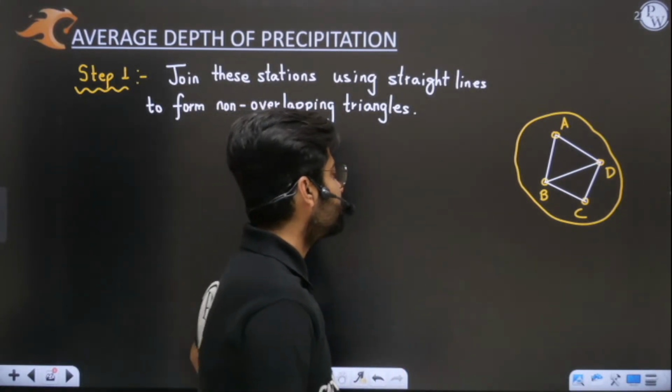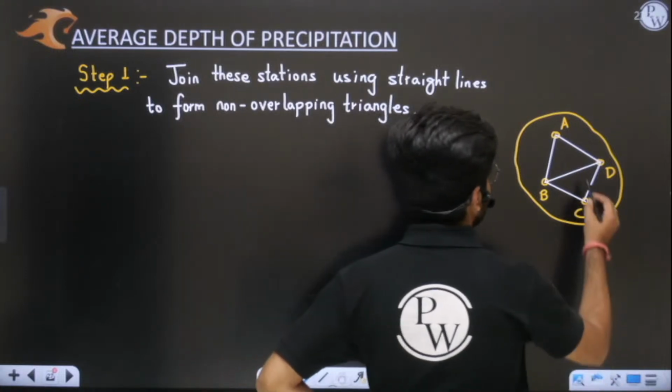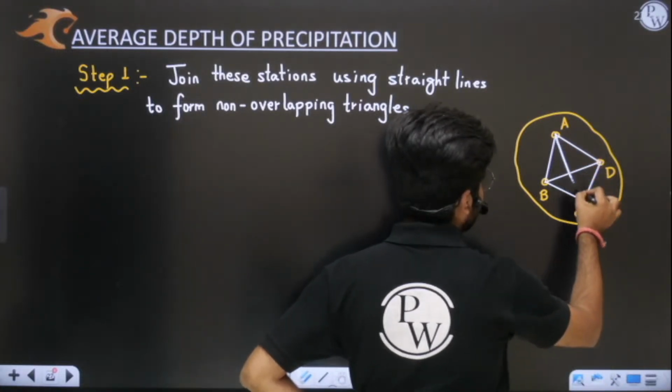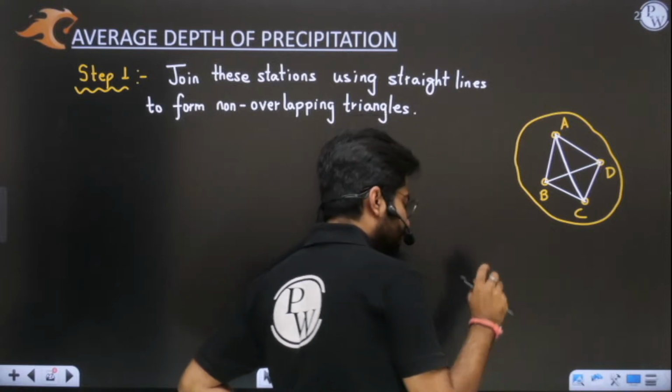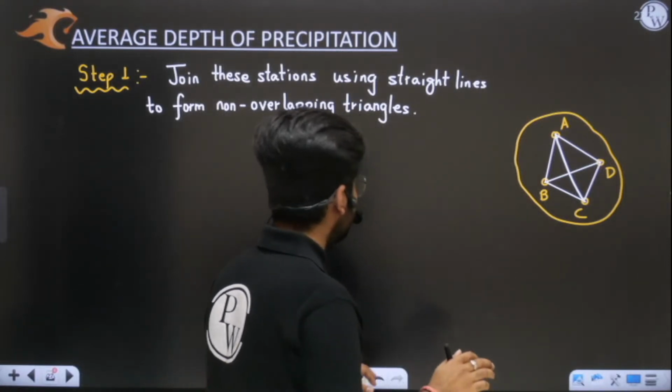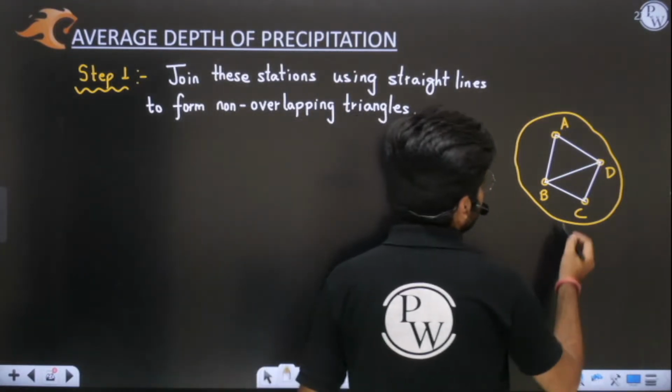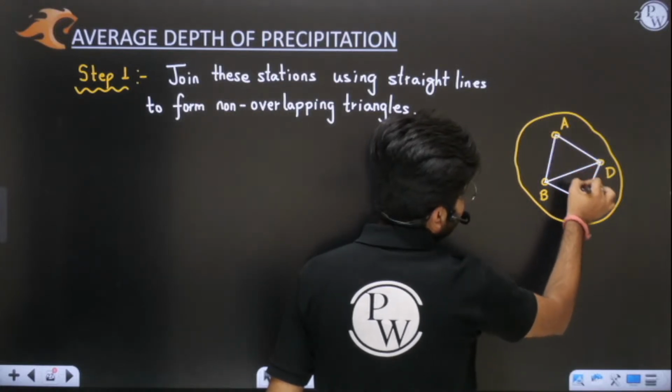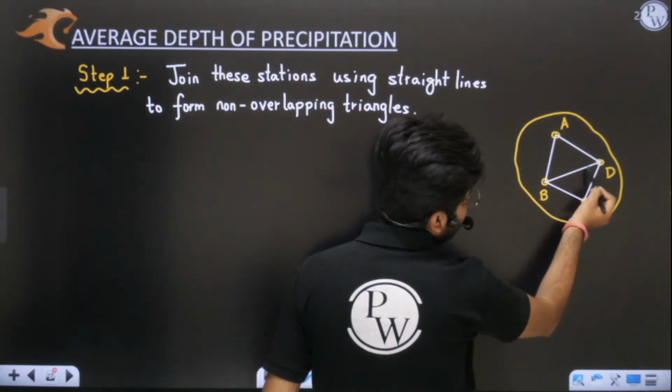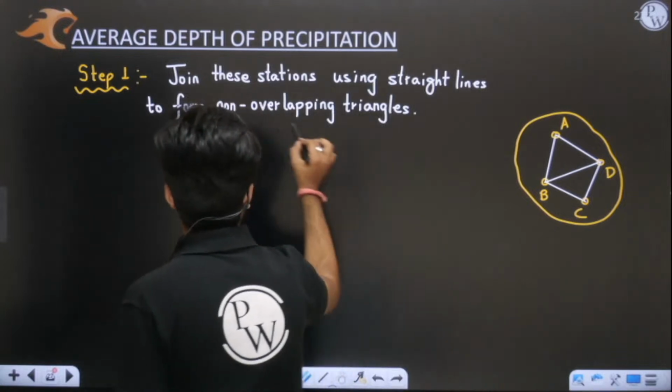But one thing, listen very carefully here. Tell me, can you join this A and C? No. Why will I not join A and C? Because when I try to join A and C, it will intersect with this line. That's why I am saying non-overlapping.